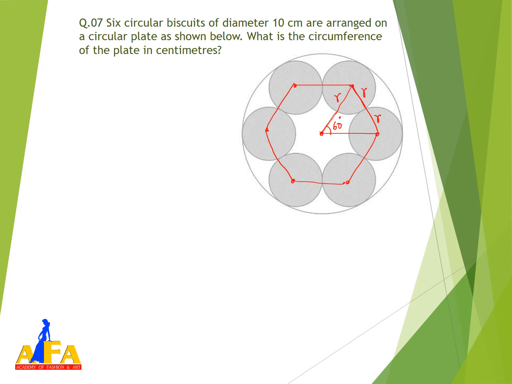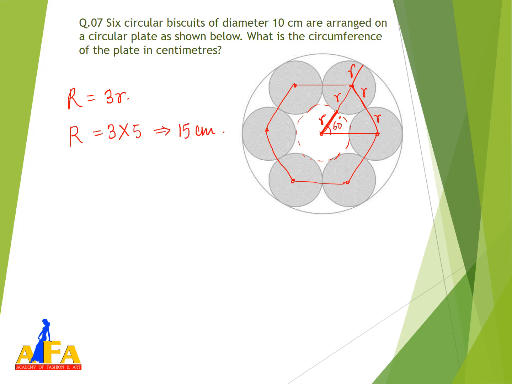If this is the equilateral triangle, it means that this distance is also equal to r. Hence we can make a circle this way, right? So this is r, and this is again r. Okay, so capital R is equal to 3r. So r is equal to 3 into 5, which is 15 centimeter.